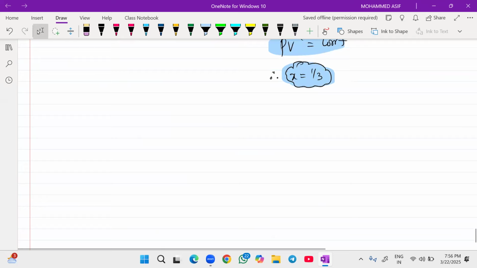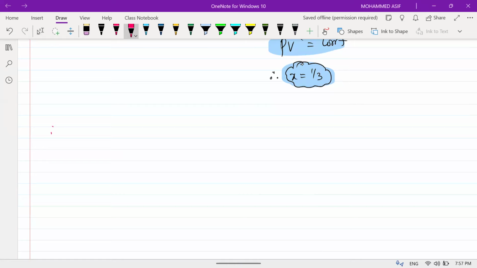Work done, how much does it come to? 1200 R. Very good, 1200 R. Then delta Q is 1800 R. Next, delta U is 600 R? Some students say delta U is 1200 R. Yes, sir, delta U is 1200 R.